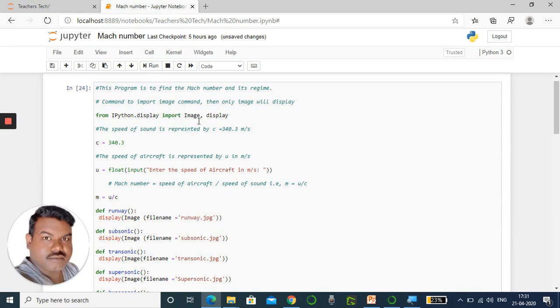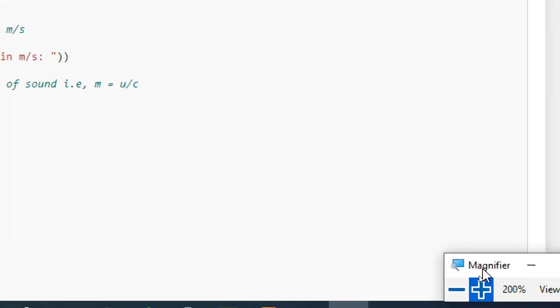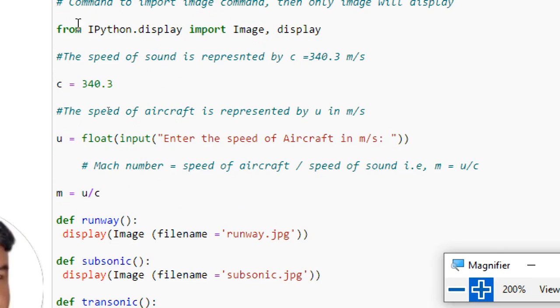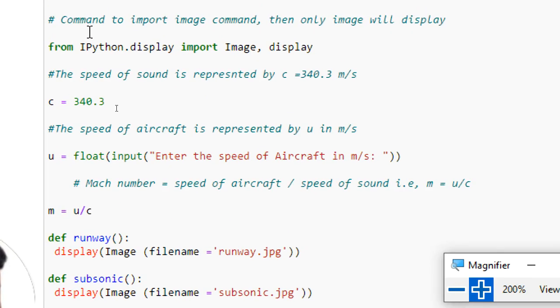This first one, I just use the magnifier. Here, from IPython.display import Image, display.